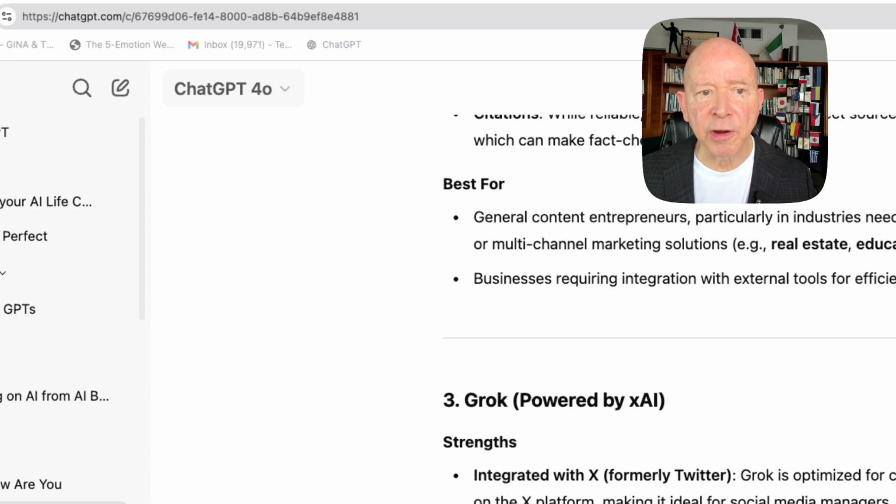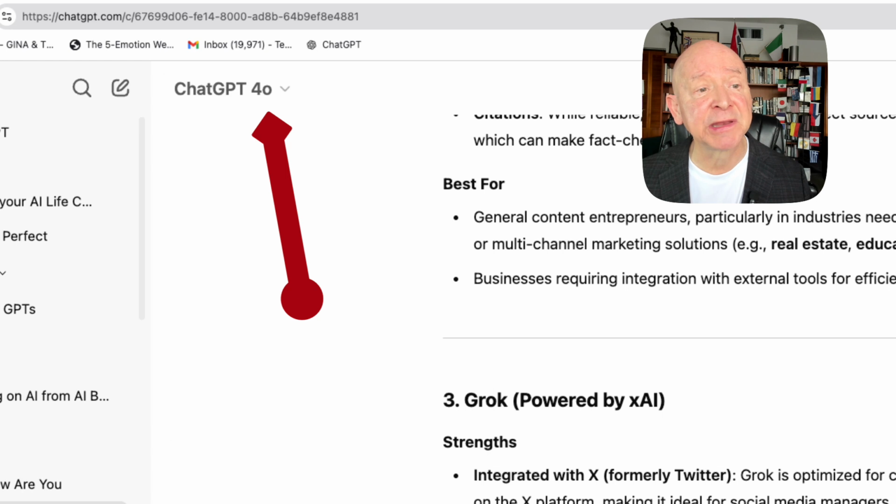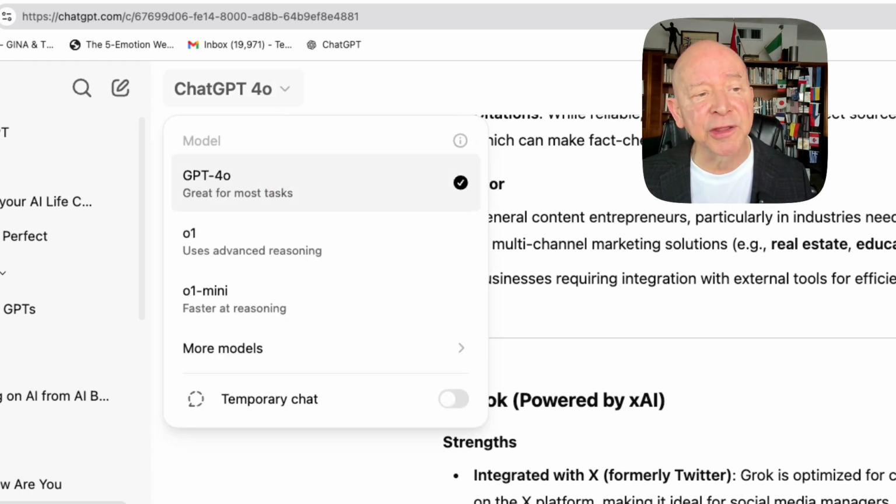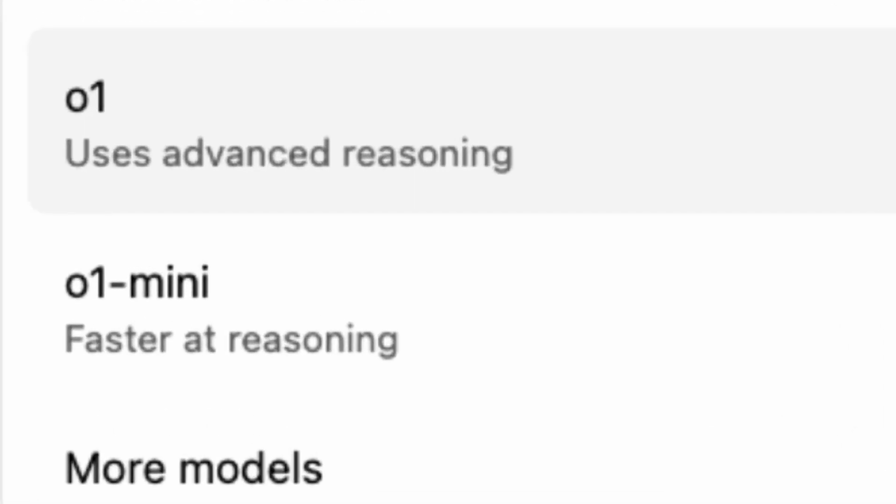And to show you what we're talking about there, it's this option that you have right up here at the top. You'll see that it shows you GPT 4.0. When I click on that arrow that's pointing down, it shows me I can use GPT 4.0, and that's an O, not a 0. O as in Omni, and it's great for most tasks. I use that probably more than the others, but here's one that's real good. O1 uses advanced reasoning.